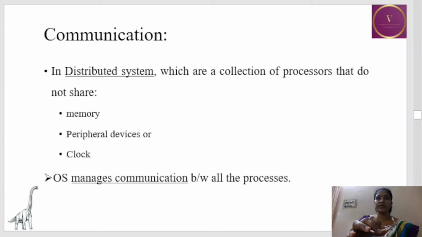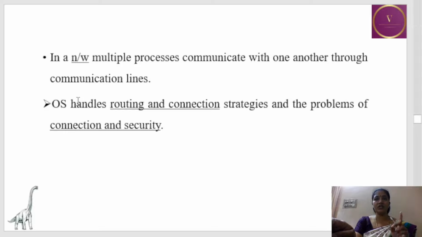The next service of operating system is communication, and there are two things. Either the system will be in a distributed system or in a network. When the systems are in a distributed system, they do not share the memory or peripheral devices or the clock, and OS manages communication between them. In a network, processors communicate with one another through communication lines, and OS handles routing and connection and security between the processes.